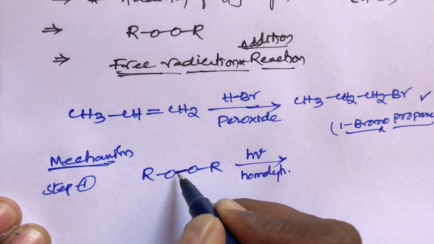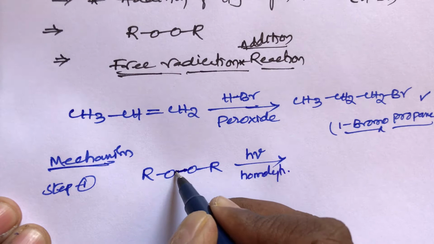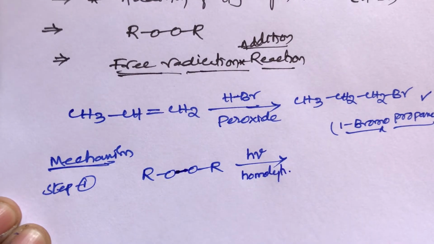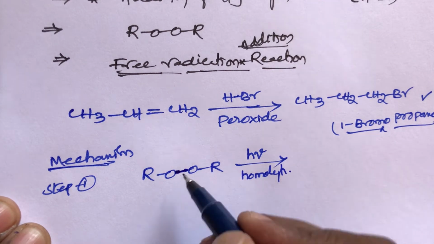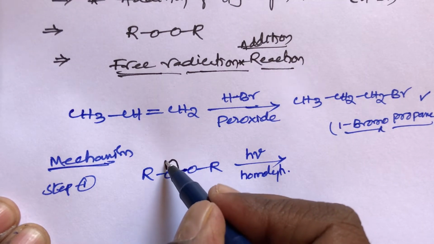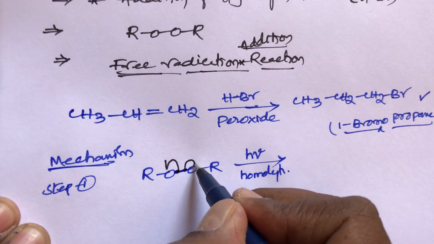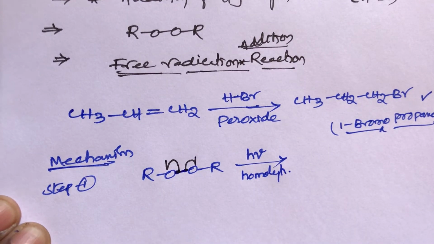This bond has 2 electrons. One electron goes to the left-hand side and one electron goes to the right-hand side. That is called homolytic cleavage.